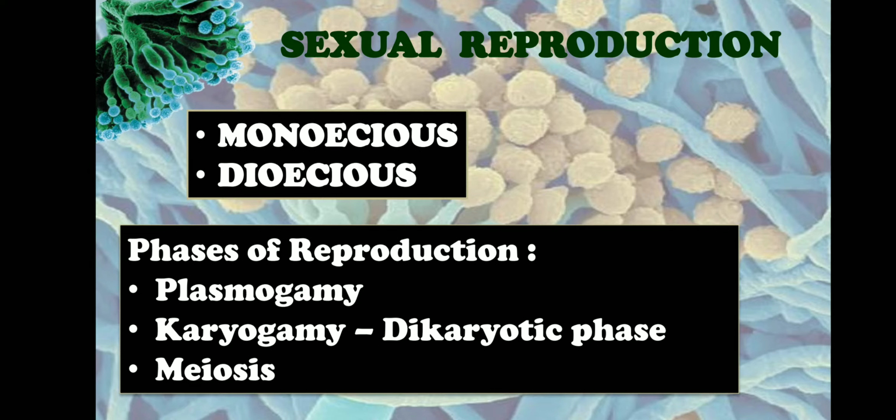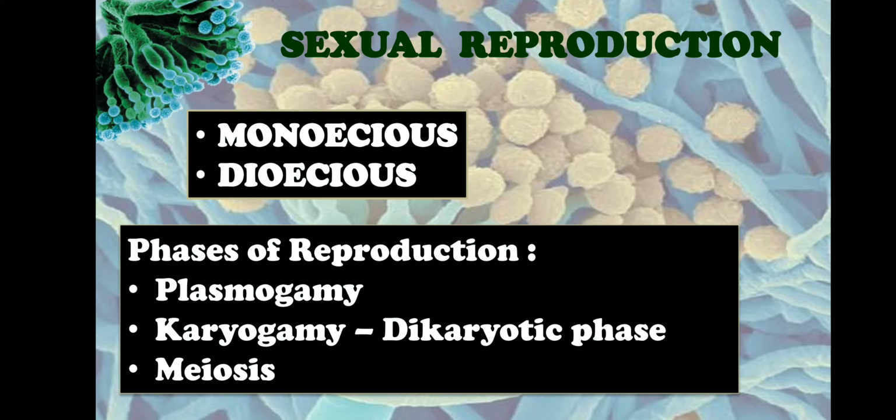Once the zygote is formed, it will immediately undergo reduction division, that is meiosis. The zygote undergoes reduction division wherein a haploid nucleus is established. So here a diploid nucleus, when it undergoes reduction division, becomes a haploid nucleus, and a haploid stage is established. So after karyogamy, reduction division occurs in a diploid nucleus. Therefore, a haploid stage is established, which leads to the production of meiospores.